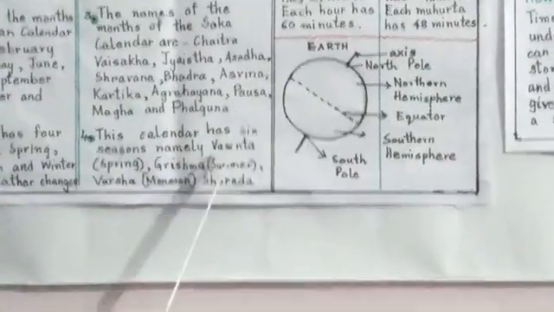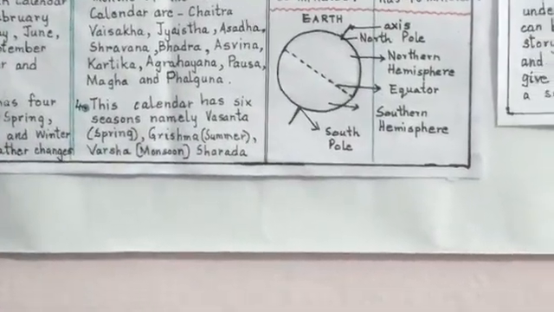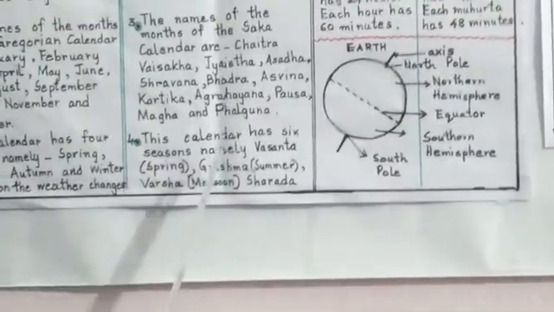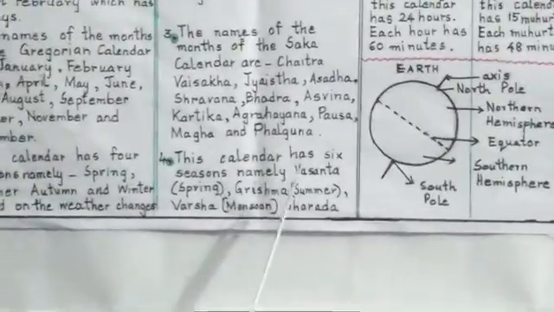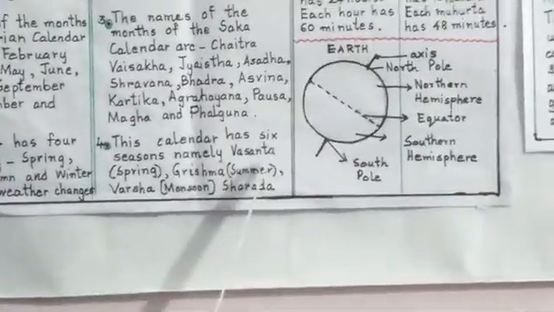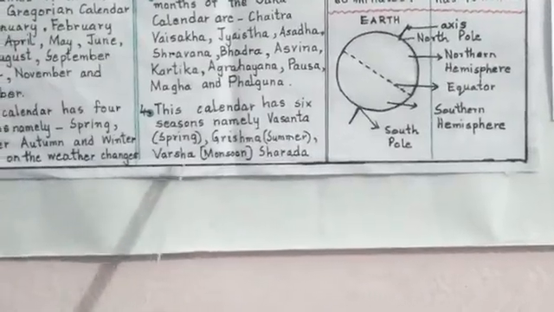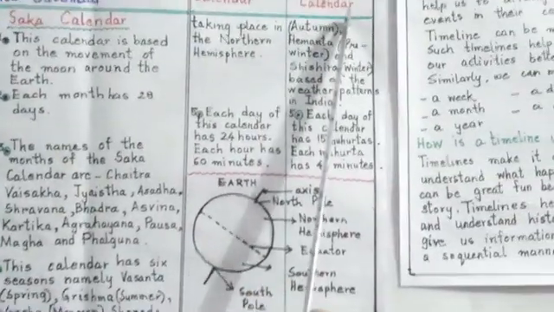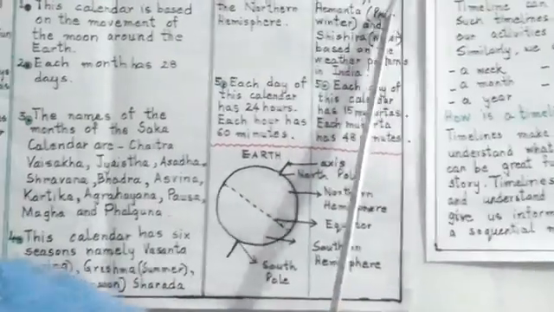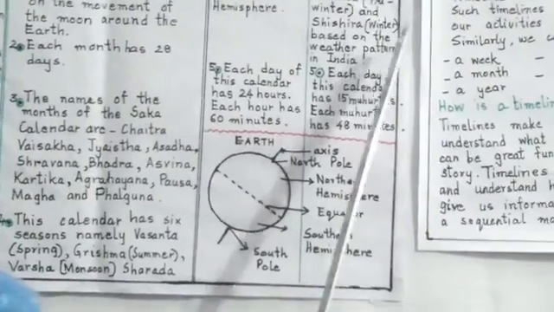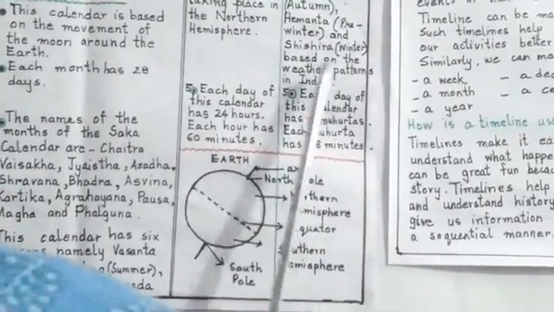Now this calendar has 6 seasons. The Gregorian calendar has how many seasons? 4 seasons. And the Saka calendar has how many seasons? Yes, 6 seasons, namely Vasanta, spring, Grisha, summer, Varsha, monsoon, Sarada, autumn, Hemanta, pre-winter and Shishira, that is winter, based on the weather patterns in India.